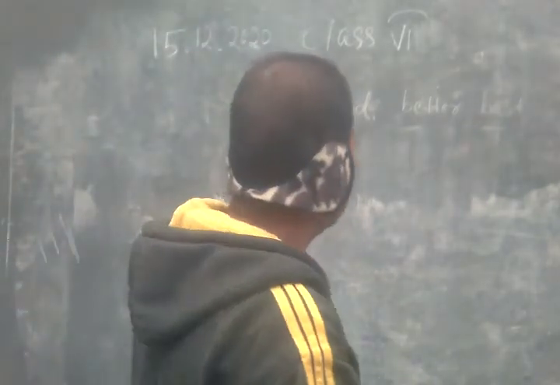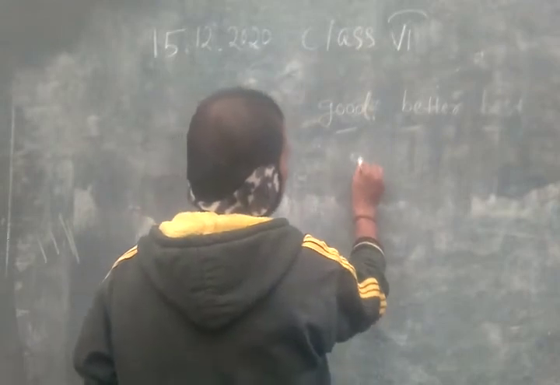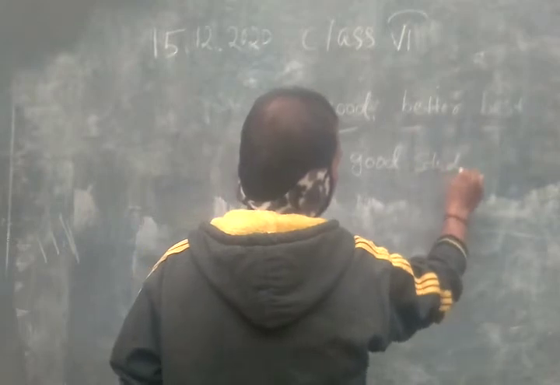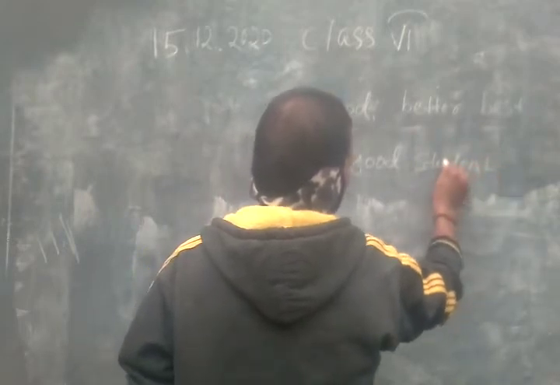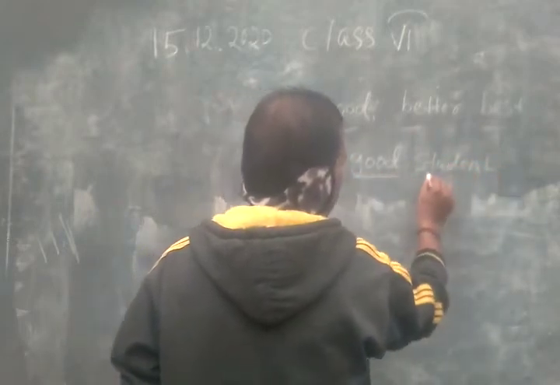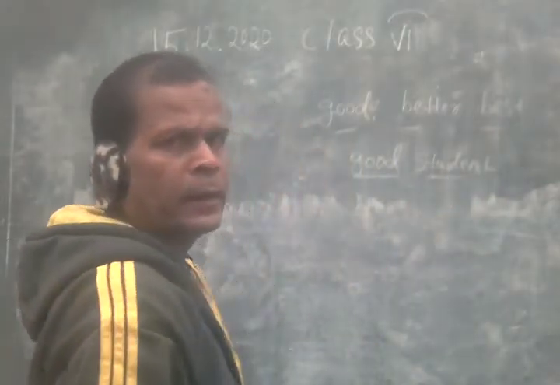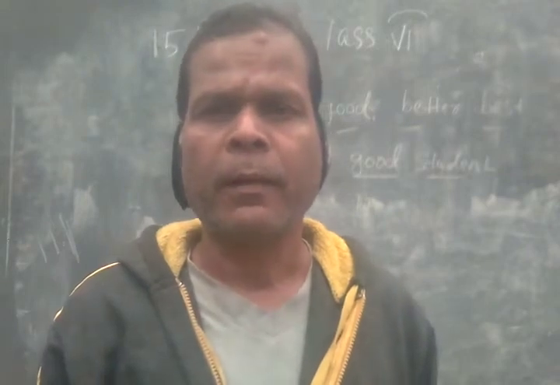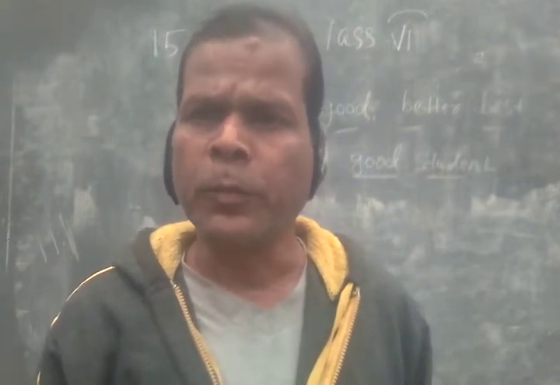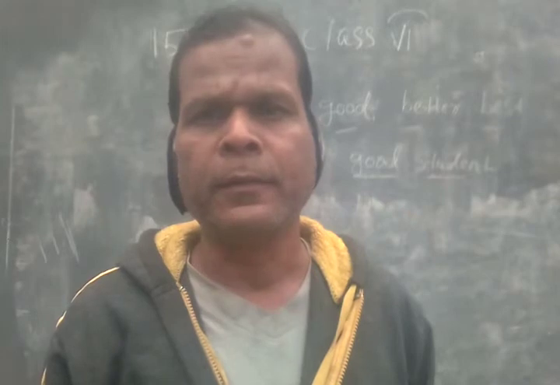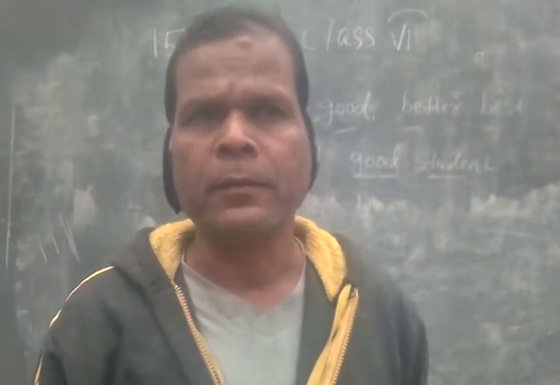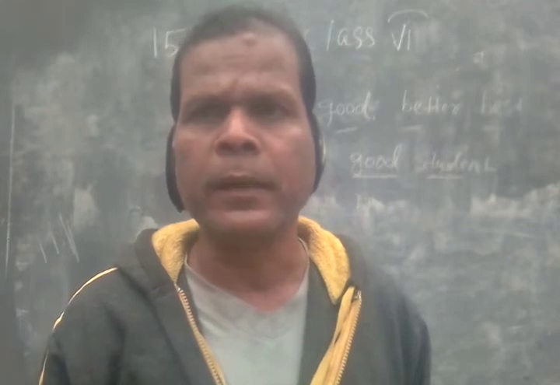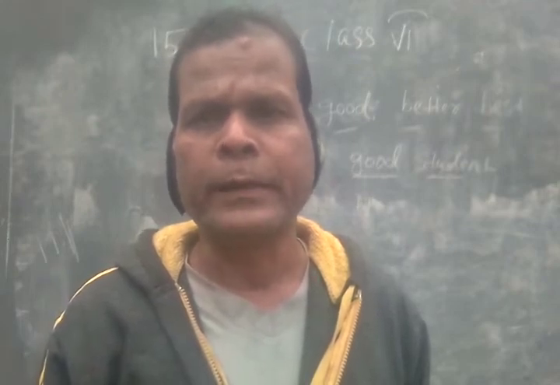When we use good before the noun, student, this is a noun. So here, good student, he is a good player, or he is a good boy, she is a good girl, or this is a good place.